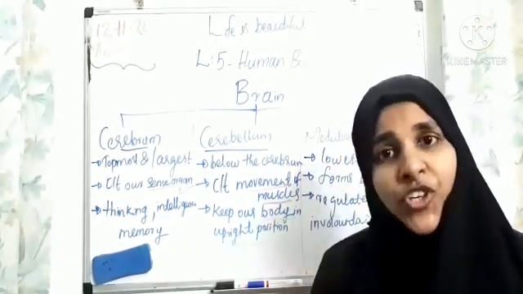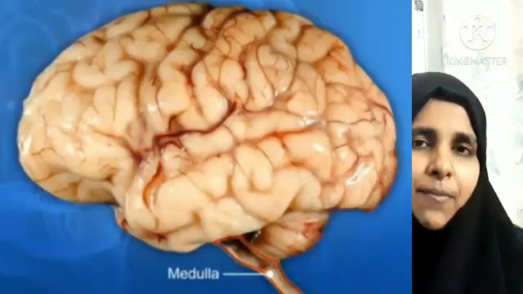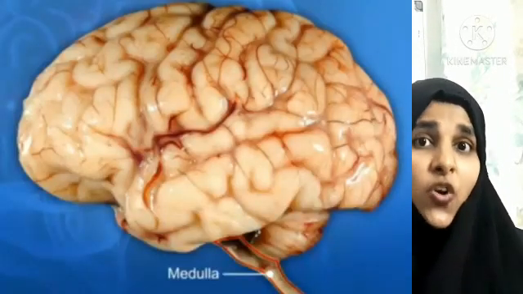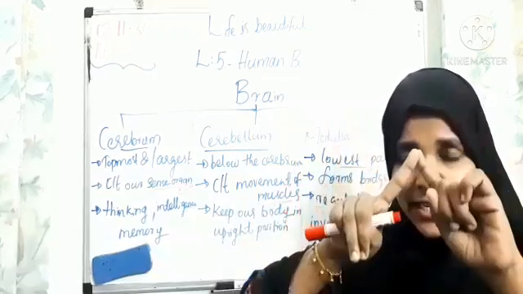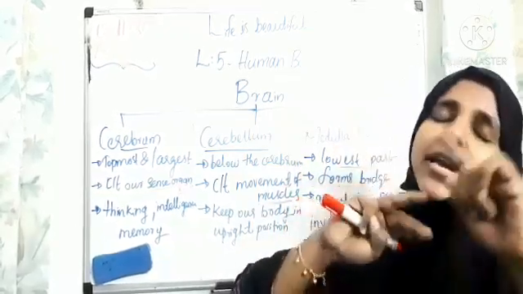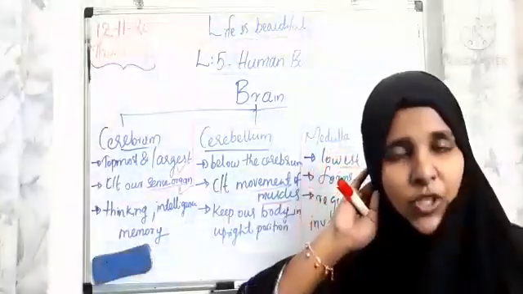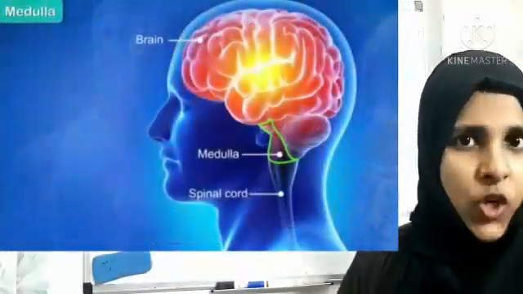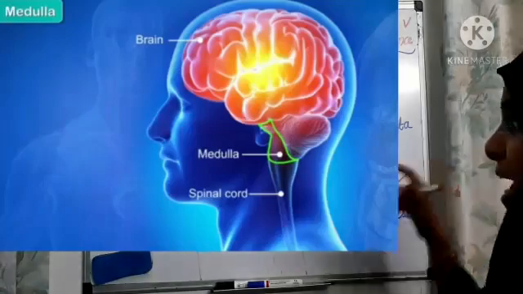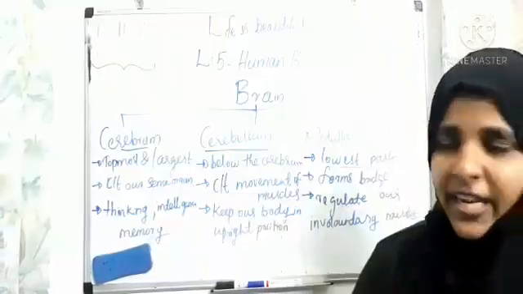So children, the third part of our brain is the medulla oblongata. What is the function of it? It is located at the lowest part of the brain. The brain has three parts. What are they? Cerebrum, cerebellum and medulla oblongata. So we can see it is in the lowest part of the brain. Clear? And it forms a bridge between our brain and spinal cord. It acts like a bridge between brain and spinal cord.